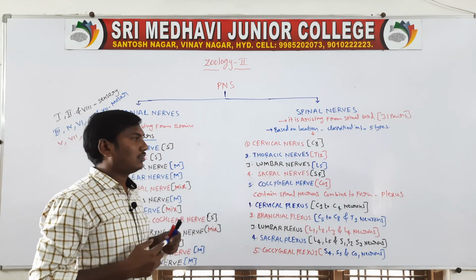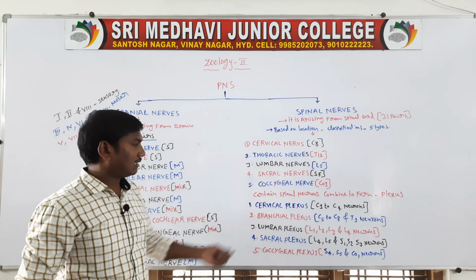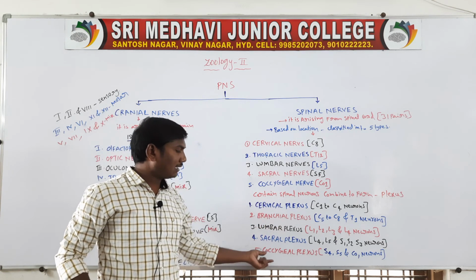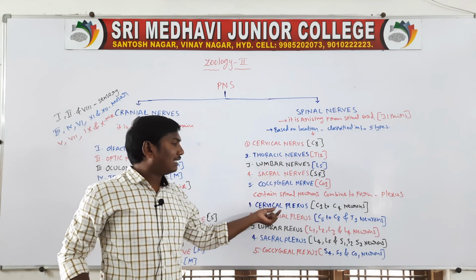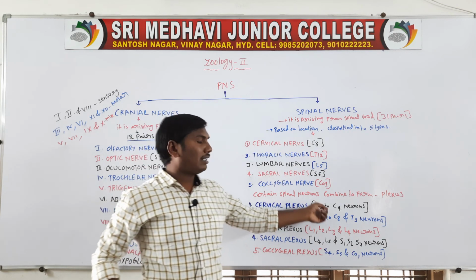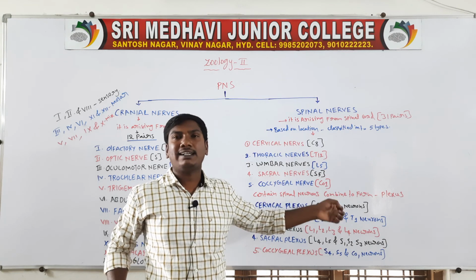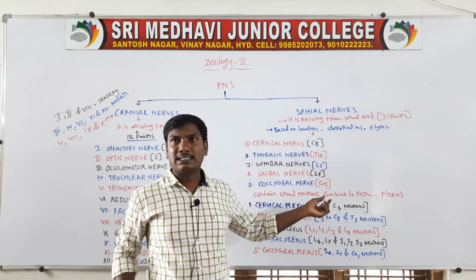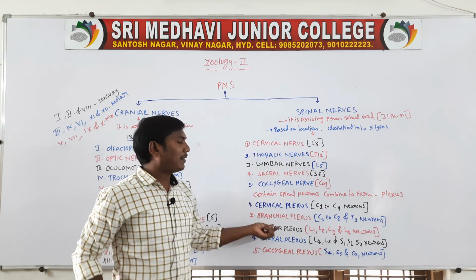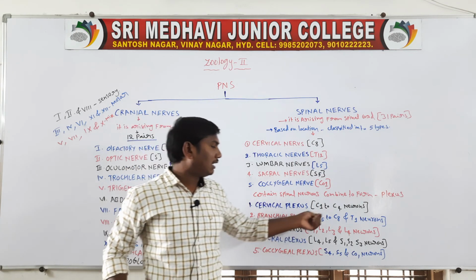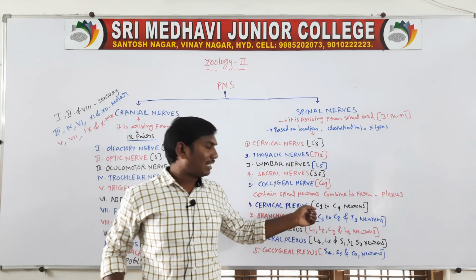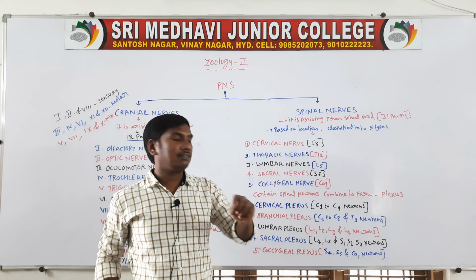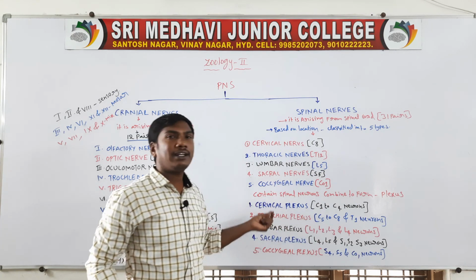So they are the 5 types of plexus: cervical plexus, brachial plexus, lumbar plexus, sacral plexus and coccygeal plexus. The cervical plexus is formed by cervical 1, 2, 3 and 4 nerves. These 4 nerves combine to form the cervical plexus. Next, brachial plexus: cervical 5, 6, 7, 8 and thoracic 1 combine to form the brachial plexus.